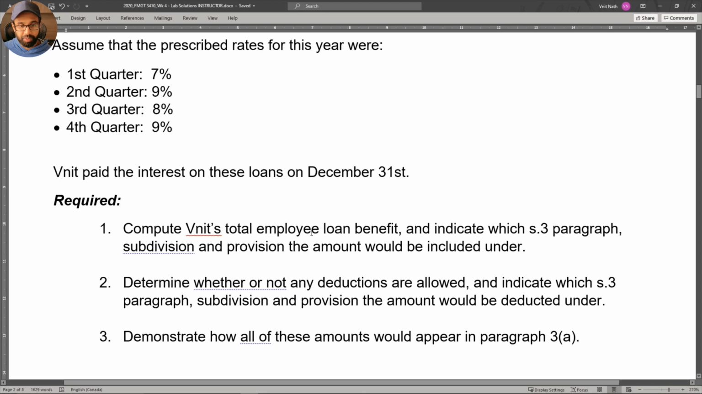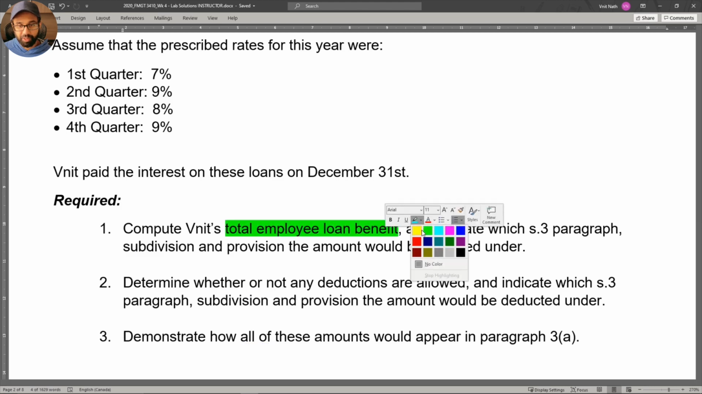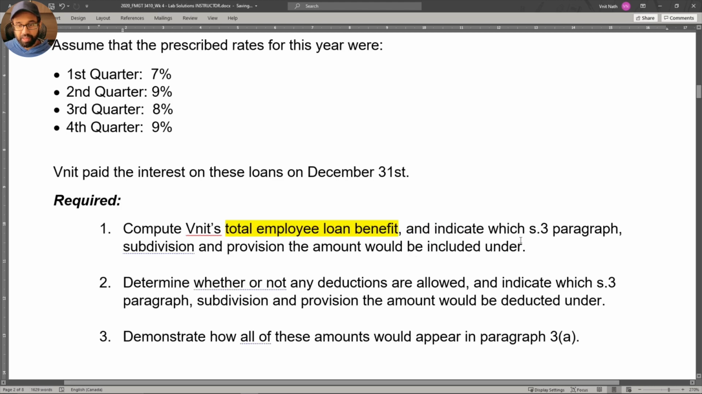1. Compute the total employee loan benefit and indicate which Section 3 paragraph, subdivision, and provision the amount would be included under. In other words, you've got to do the math and calculate what the total benefit or the total inclusion would be. Then you have to go a step further. You have to indicate where would that go in Section 3 and what subdivision does it belong to. Then you have to go yet further still and indicate the provision that states the amount has to be included in the first place.